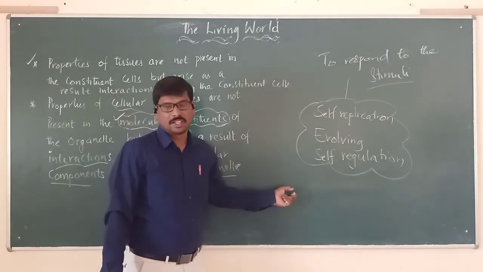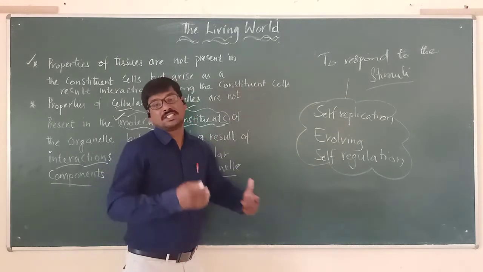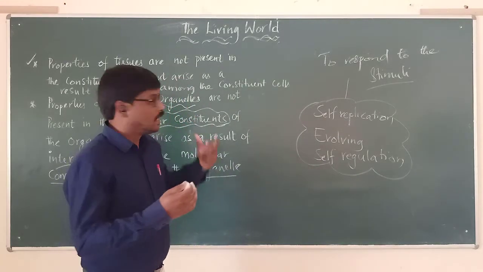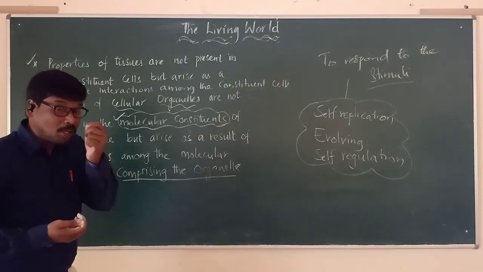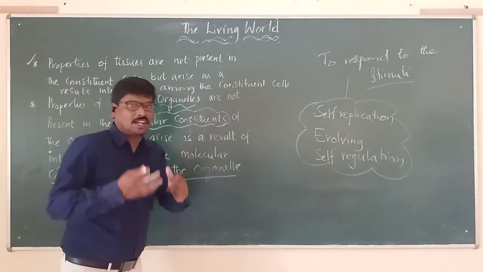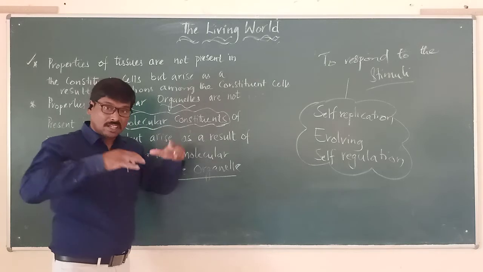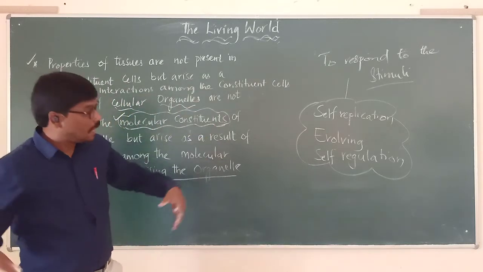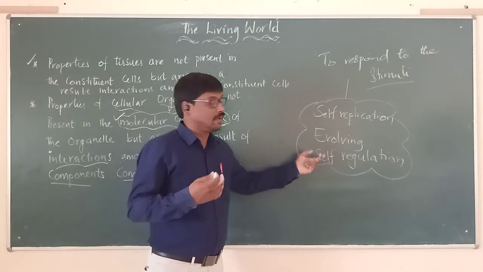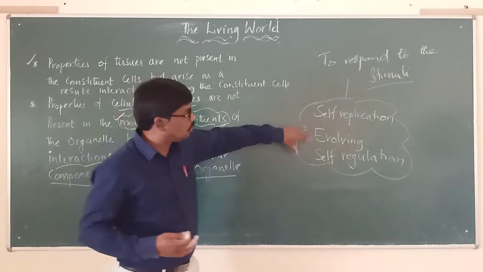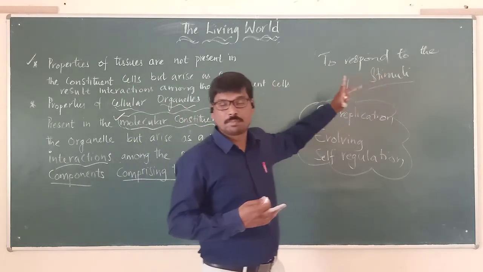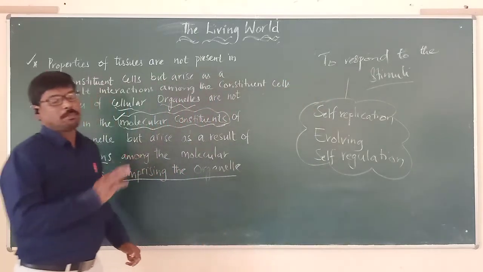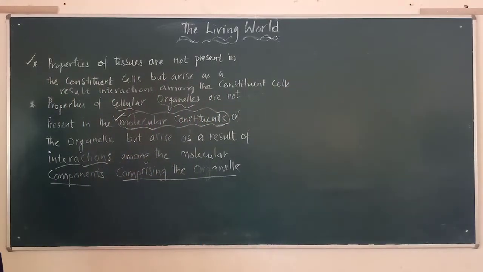How these are possible? It is possible because the cells in a tissue are interacting with each other, and the molecules present in one cell organelle are interacting with each other, which are related to their properties, helping them to self-replicate, evolve, and self-regulate. And these are all helping an organism to respond to the stimuli. These are the points that we have to keep in mind.